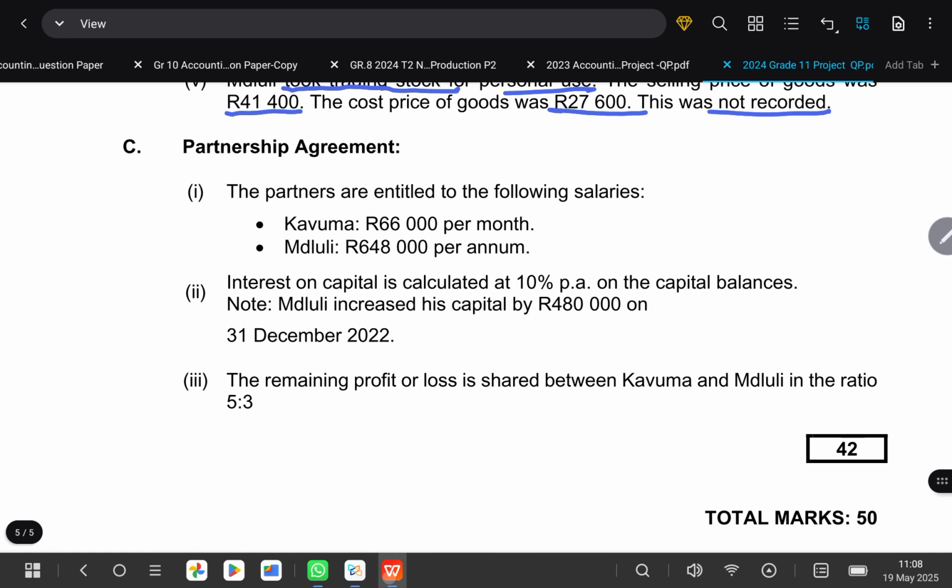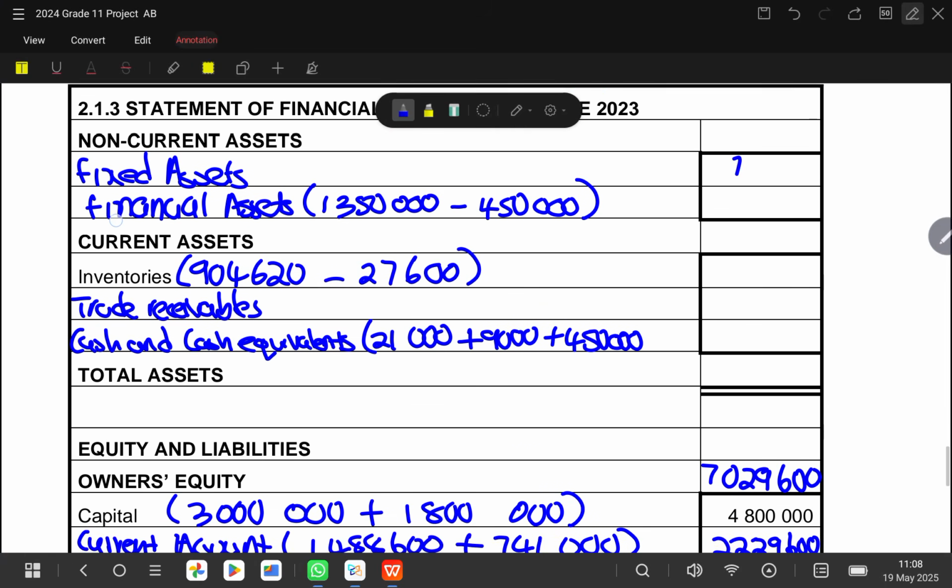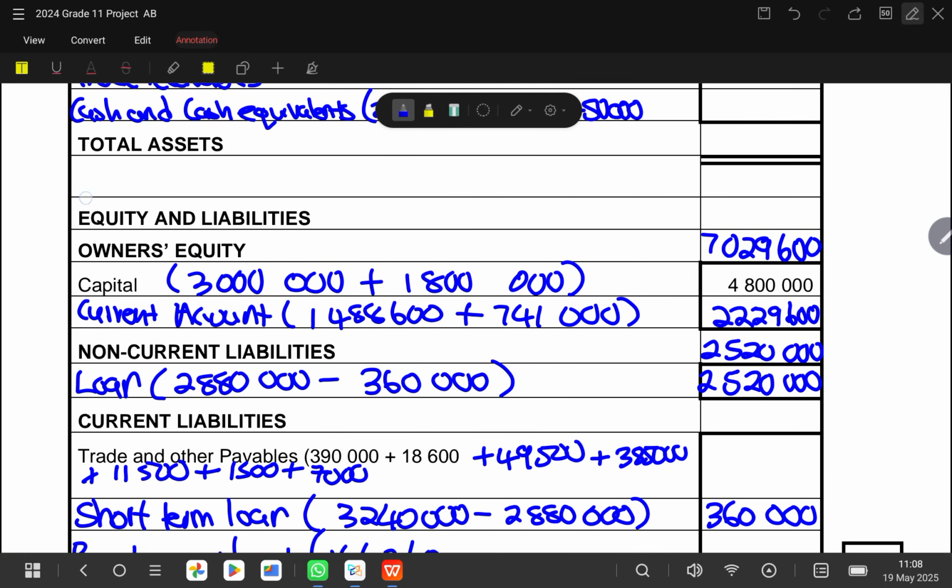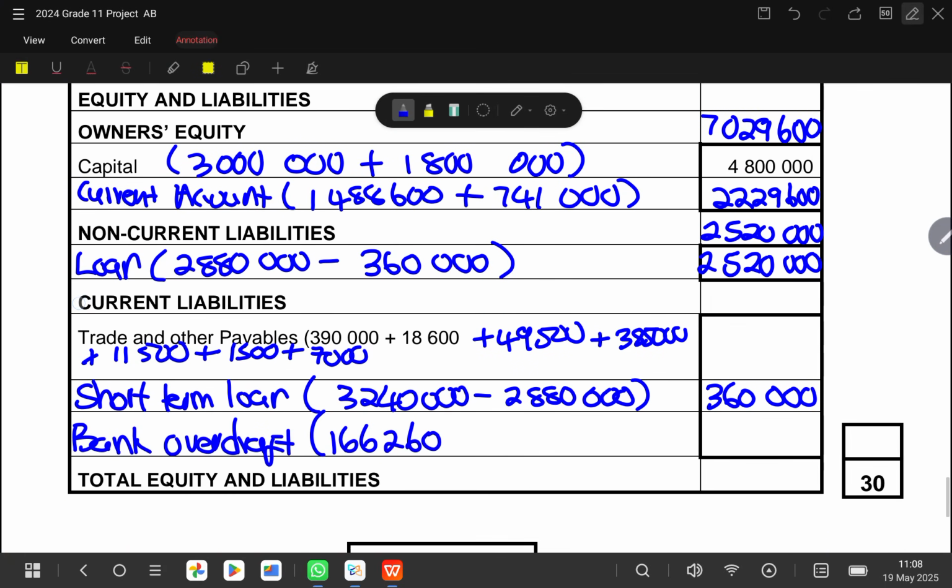Okay. Then once we are done with this, it will show you that in terms of your balance sheet, you have everything that you need. So I suggest that when you do something like this, always close up your balance sheet first before you go to the current account, because your balance sheet has got many marks. So we'd have 166,260, and then let's add our trade and other payable.